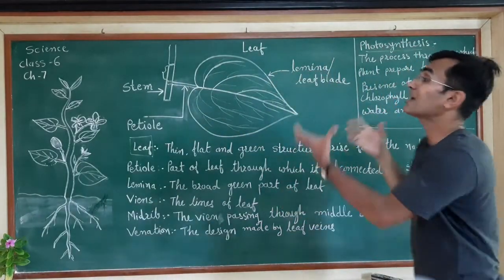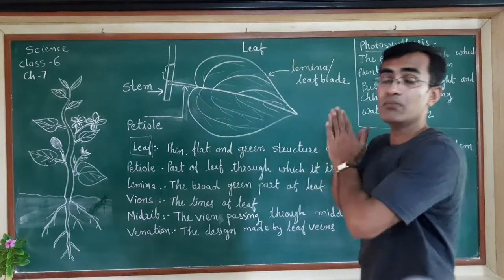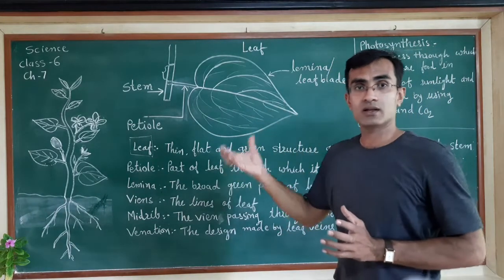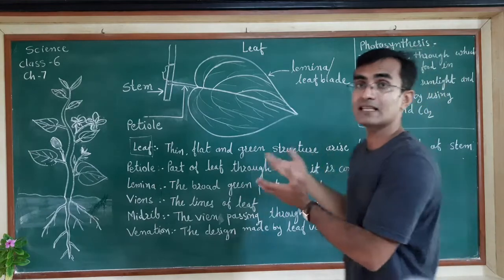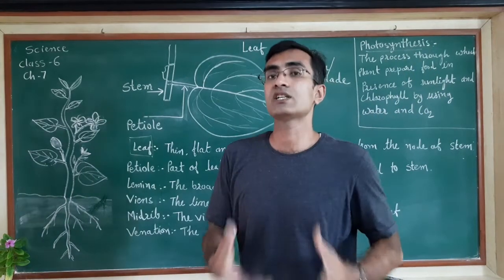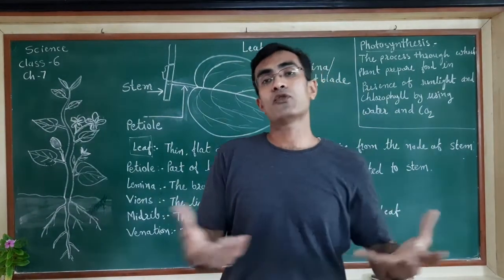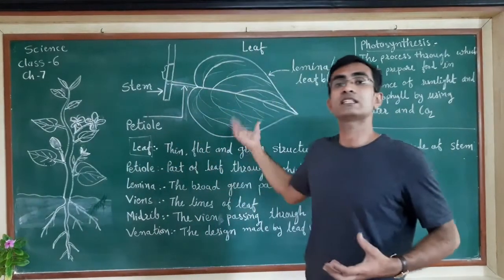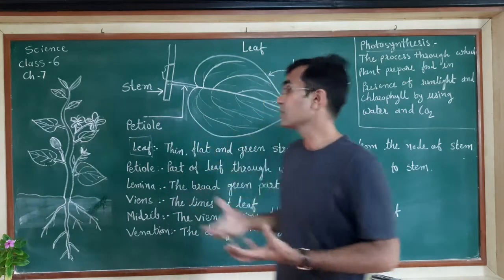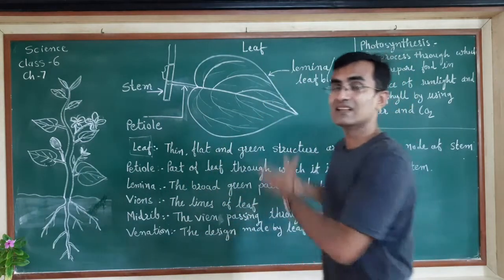Okay, now what will the leaf do? They will make their food. As we know, the leaves are the kitchen of the tree, or the kitchen of the plant. So what we make in the kitchen, we make our food in the kitchen. So leaves are the kitchen of the plant, so they will make their food. What is their food? Mainly the starch material.